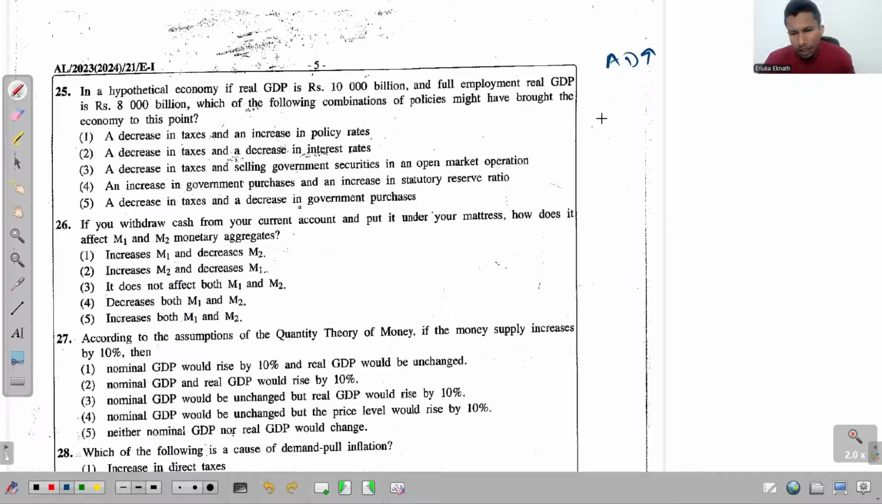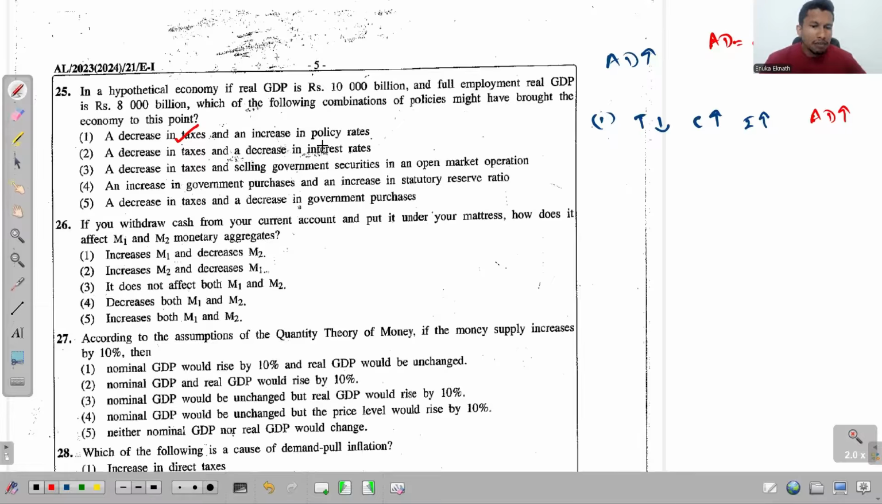Okay. This is for the first option. So when the tax rate is decreased, people can consume more and they can invest more. So when they consume more and invest more, see inside the aggregate demand, you all know we have C plus I plus G plus NX. So when C and I get increased, even AD gets increased. So the aggregate demand has actually increased. First part is correct. Look at the second part.